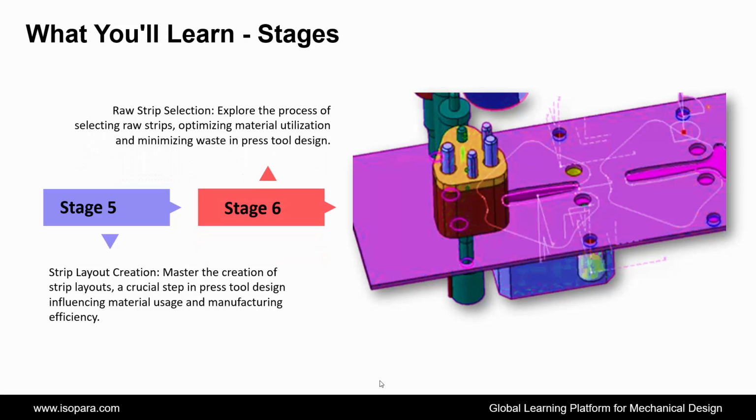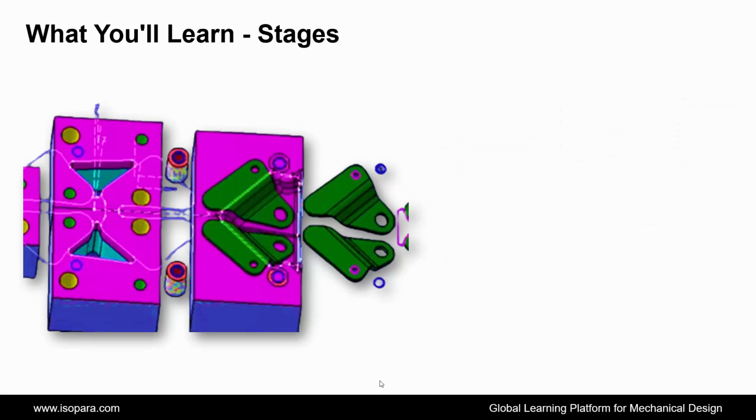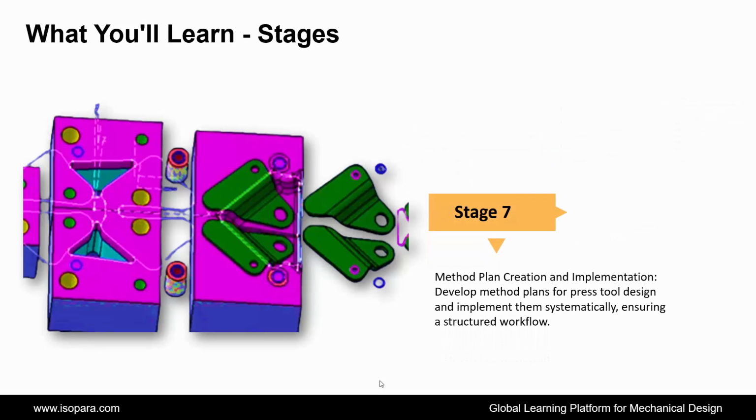Next is raw strip selection. Explore the process of selecting raw strips, optimizing material utilization and minimizing waste in press tool design. Next is method plan creation and implementation. Develop method plans for press tool design and implement them systematically, ensuring a structured workflow.